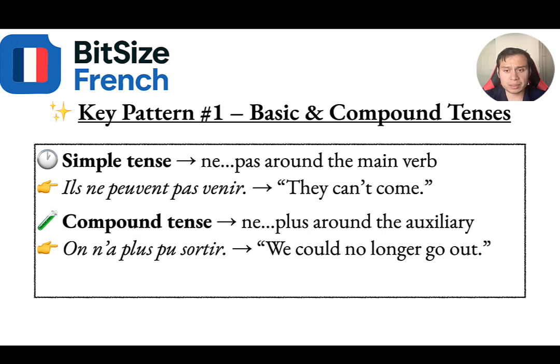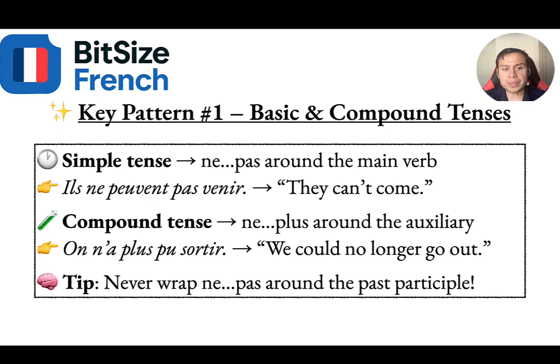In compound tenses like the past tense, we usually put the ne and pas or plus surrounding the auxiliary part. For example, on n'a plus pu sortir. We could no longer go out. We actually put the ne and then plus surrounding the avoir, not the pu. So the tip here is we never wrap the ne and pas around the past participle, for example, the pu. We always put it with the auxiliary. So that's key pattern number one.